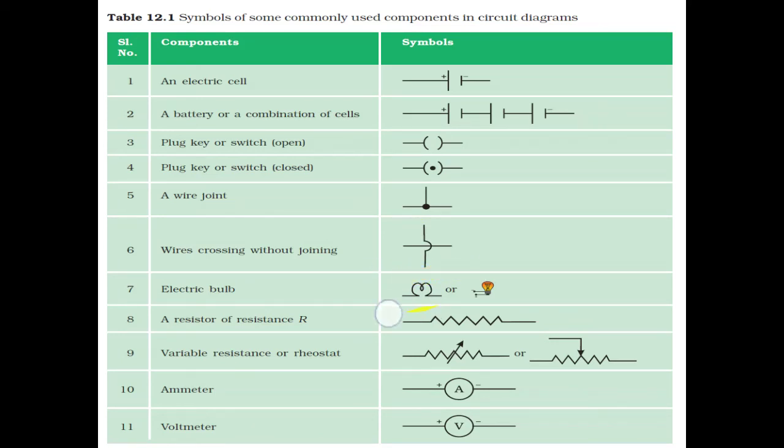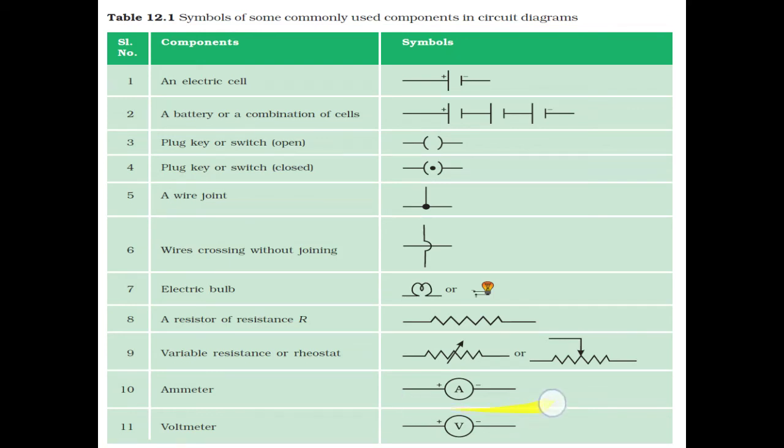An electric bulb, if we are showing it in a circuit, is shown by this symbol. A resistor or resistance is shown by these zigzag lines. We will discuss resistance in our further topic. Variable resistance or rheostat is shown by this arrow or by this. This is actually a fixed resistor; its resistance value is not changed, but for this rheostat or variable resistance, its value of resistance is changed according to our requirement with the help of a knob.